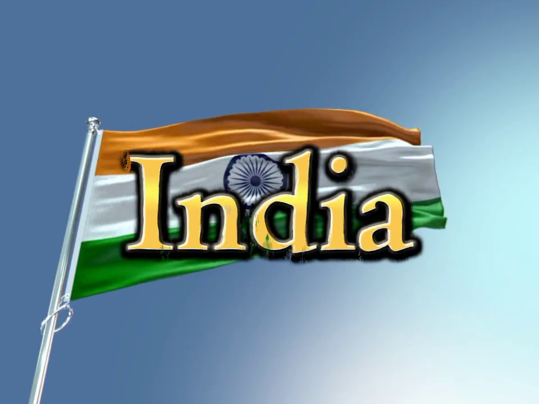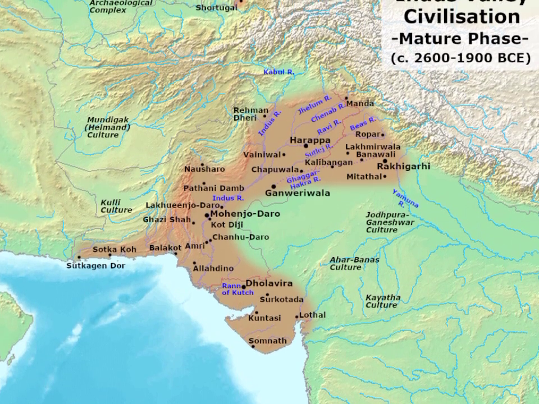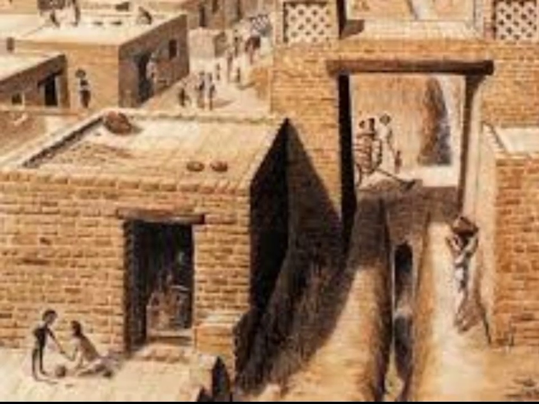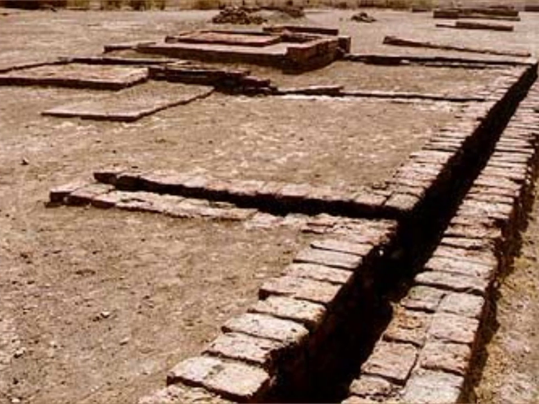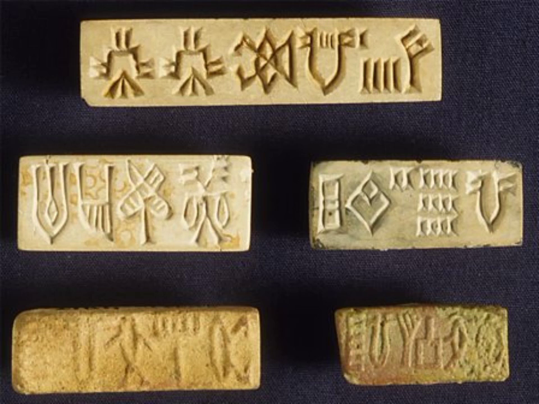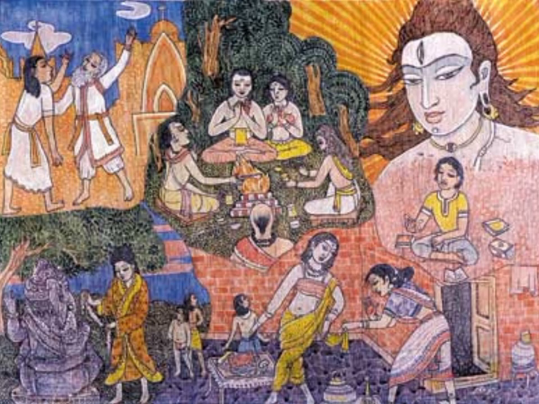India. India's earliest known civilization is the Indus Valley Civilization, which existed from 3300 BCE to 1300 BCE. The Indus Valley Civilization was known for its urban planning, sewage systems, and early form of writing. The Vedic period, 1500 BCE to 500 BCE, followed the Indus Valley Civilization, and it was during this time that the Hindu religion was established.